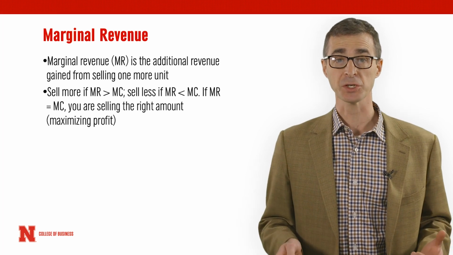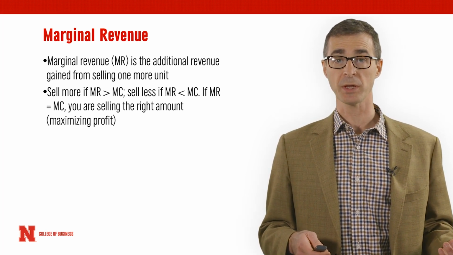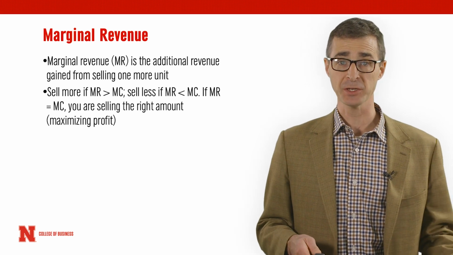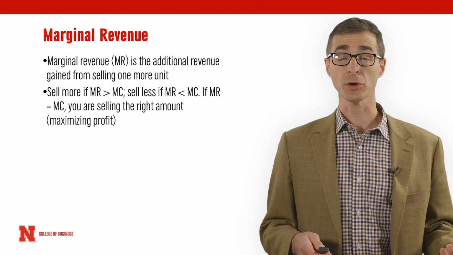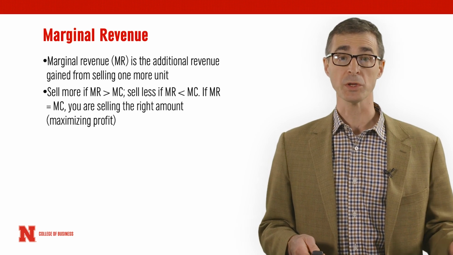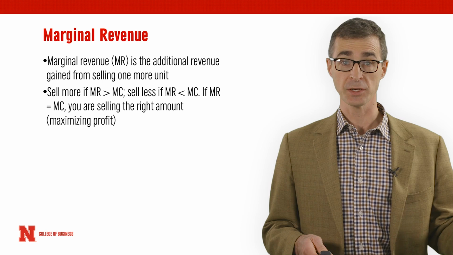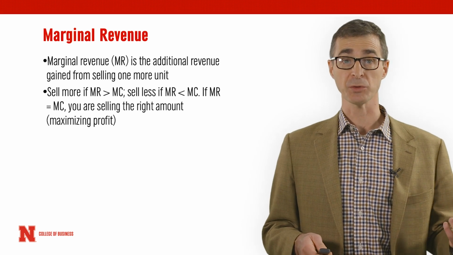Remember, by definition, marginal revenue is how much extra revenue you get from selling one more unit. Marginal cost is, by definition, the extra cost incurred in selling one more unit. If in selling one more unit you bring in more revenue than it costs you to produce that additional unit, it's profitable to expand your output.